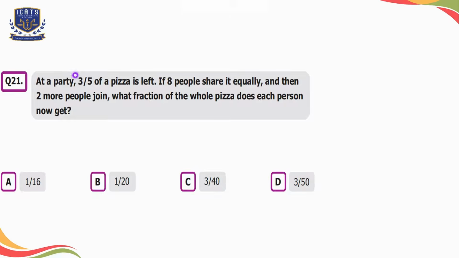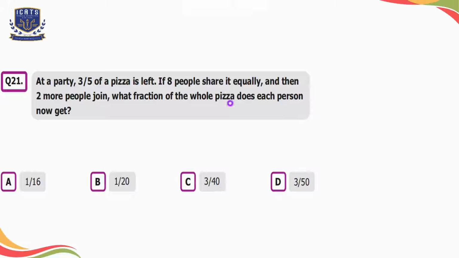Question number 21. At a party, 3 by 5 of a pizza is left. If 8 people share it equally and then 2 more people join, what fraction of the whole pizza does each person now get? Option A is 1 by 16, option B is 1 by 20, option C is 3 by 40, and option D is 3 by 50.